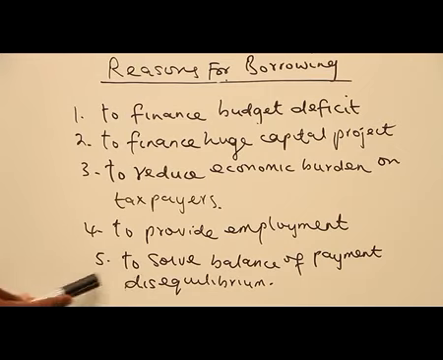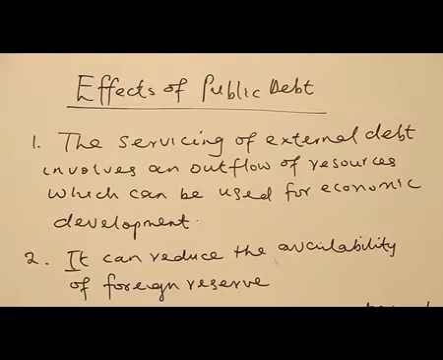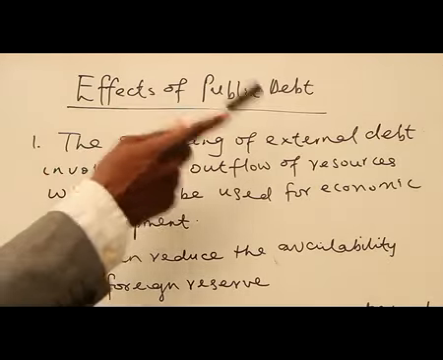Then the last one says to solve balance of payment disequilibrium. If the economy is experiencing balance of payment disequilibrium, that we call balance of payment deficit or surplus, government can use borrowing in correcting it. So we are talking about disequilibrium, particularly if the country is experiencing a balance of payment deficit. So government needs to borrow in order to finance its balance of payment problem, to be precise, balance of payment deficits.